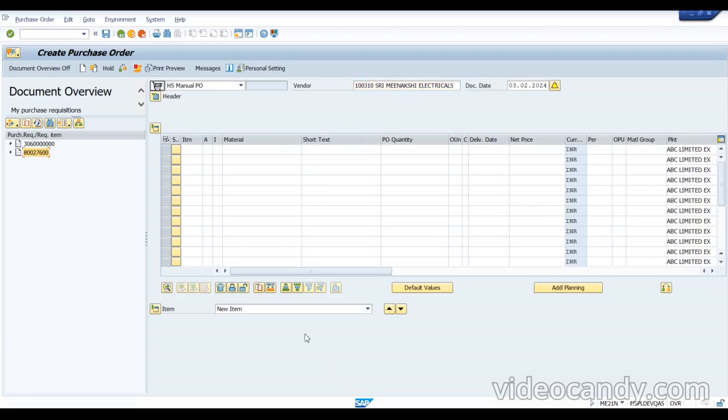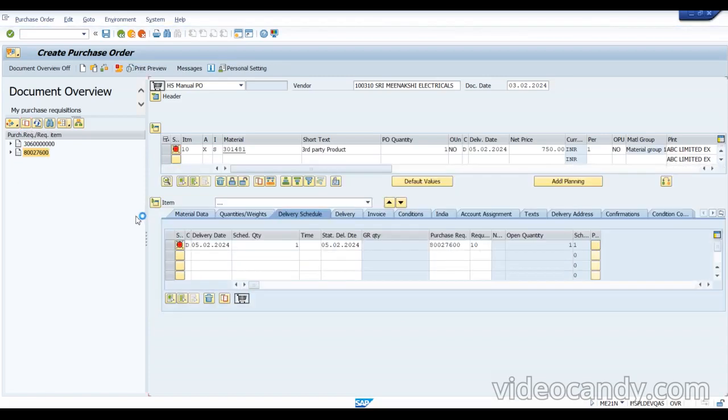Now we are in the purchasing screen. You can see automatically we are getting this information. What the purchasing people will do is click on this adapt. It will automatically adapt on the right side. You can see automatically it gets updated.